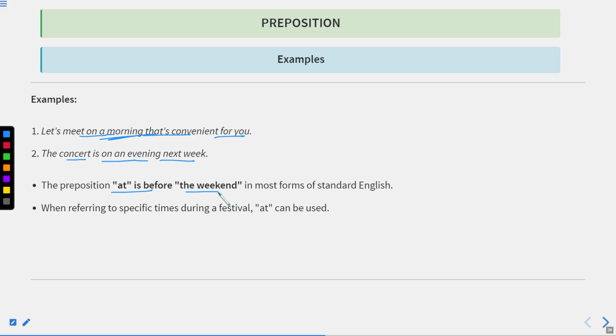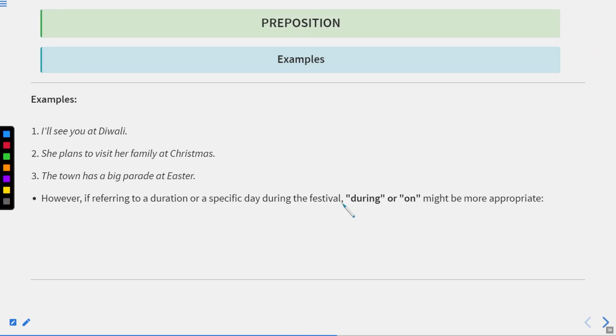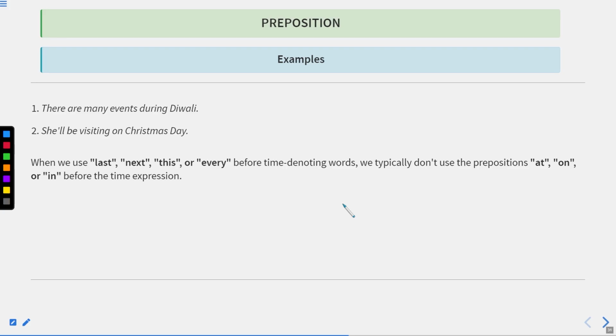The preposition "at" before "the weekend" is most common in most forms of standard English. When referring to specific times during a festival, "at" can be used. For example, I'll see you at Diwali. She plans to visit her family at Christmas. So in this case, before a festival, we can use "at" to show the particular time. The town has a big parade at Easter. However, if referring to a duration or a specific day during the festival, "during" or "on" might be more appropriate. For example, there are many events during Diwali. She will be visiting on Christmas Day.